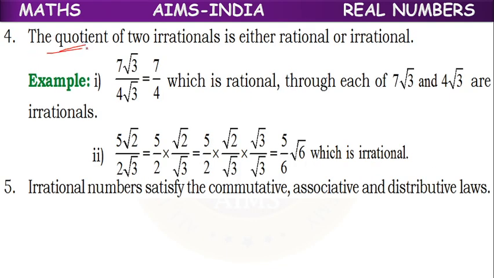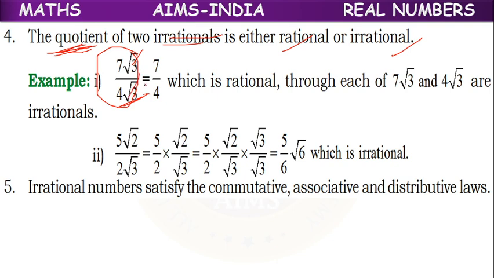In the same way, the quotient also. Quotient means division or ratio. The quotient may be rational or irrational. Here, 7 root 3 by 4 root 3.